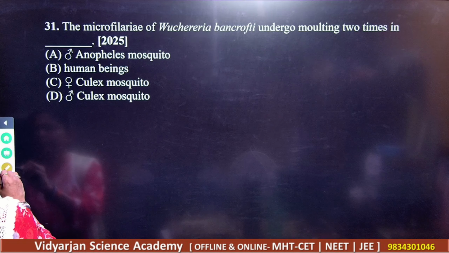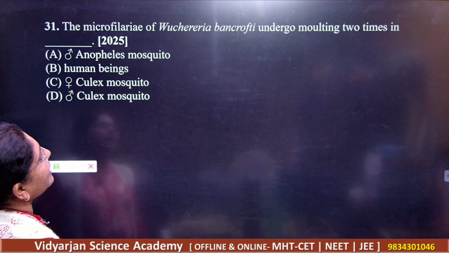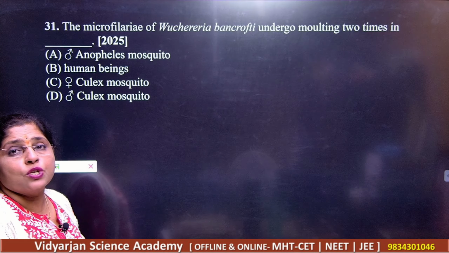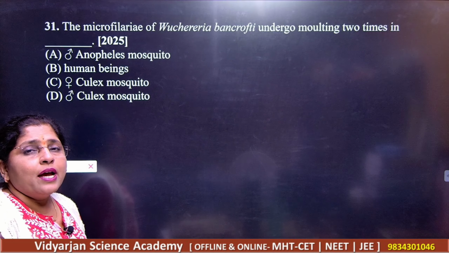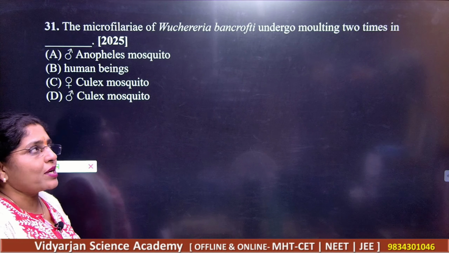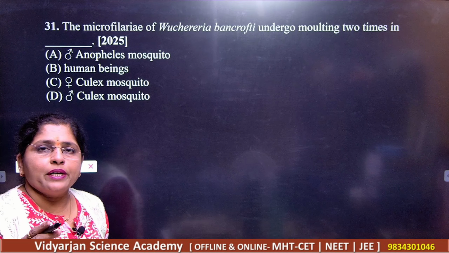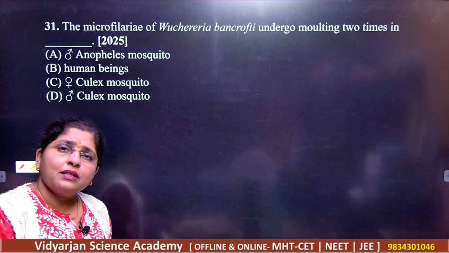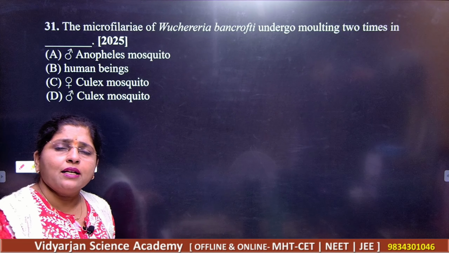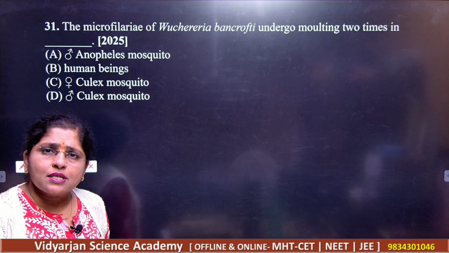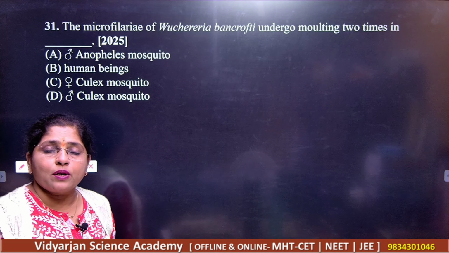Next, the microfilariae, that is Wuchereria bancrofti. You know that Wuchereria bancrofti is the pathogen for elephantiasis. Okay, undergo molting 2 times. Now students, please remember the cycle. There is a complete cycle given. Very nice picture is given here in your textbook.